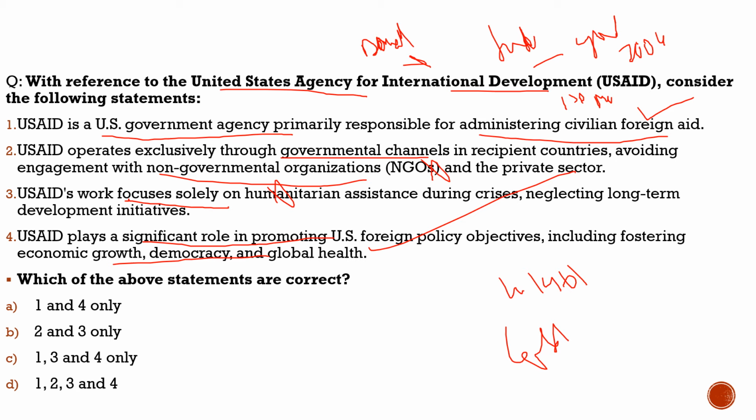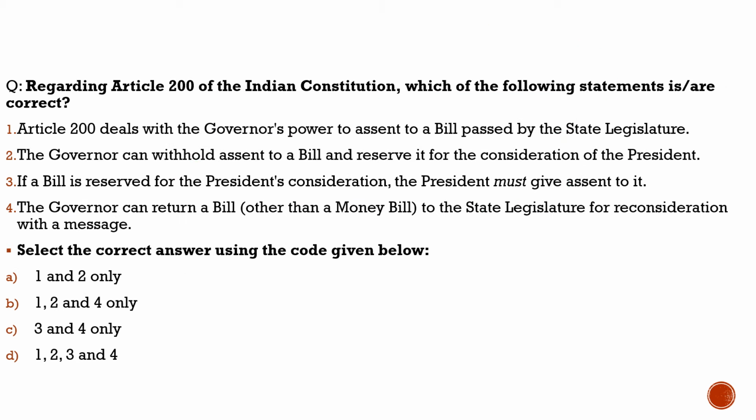So with this, let's move to another slide and see what else we have brought for today's discussion. Here the question is with respect to Article 200 of the Indian Constitution. This article is about the power of the governor. You know, the governor is always in the news, always in the headlines, because in some states, the governor is being misused by the center.